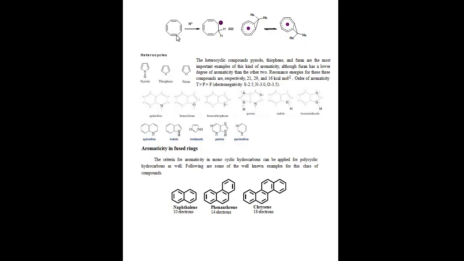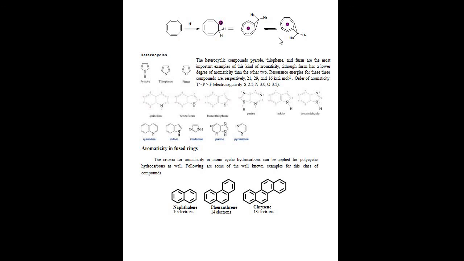Cyclooctatetraene is non-aromatic, but with a saturated carbon atom, delocalization is possible, and it also obeys the 4n plus 2 pi electron rule. So this is homoaromaticity. The difference is that aromatic means normal, planar and cyclic, obeying the 4n plus 2 rule. Homoaromatic means interrupted by one saturated carbon atom. That is homoaromatic compounds.